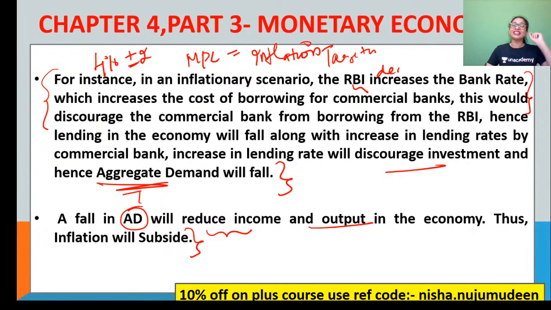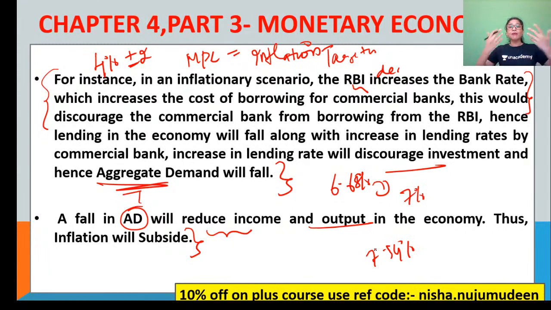But currently, in the month of August 2020, 6.68% was the inflation rate. In the month of September it became 7%, and currently 7.34%, which is way more than the inflation target set by the RBI. Actually, inflation is required for any economy to grow, but there is a level for that. But now it is too much. Why? Because of the COVID-19 pandemic. So now the RBI itself is overruling it.